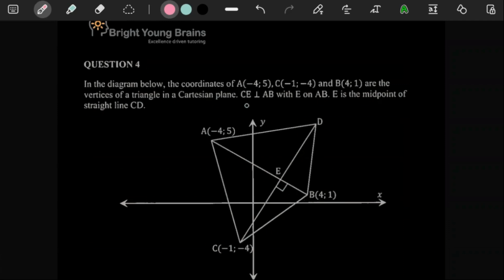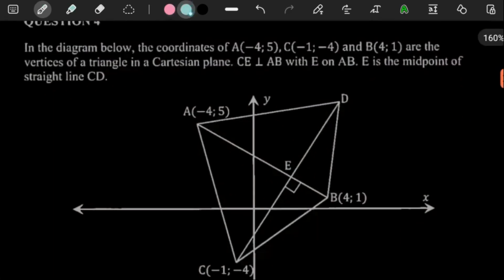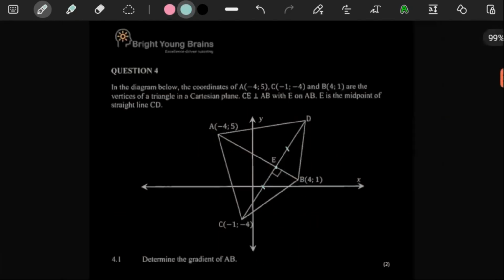And then they said CE is perpendicular to AB. And E is the midpoint of straight line CD. So whatever they've just told us is important, because if this and this are equal, then that's definitely useful. Otherwise, they wouldn't have told us.